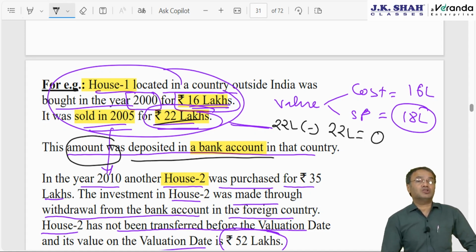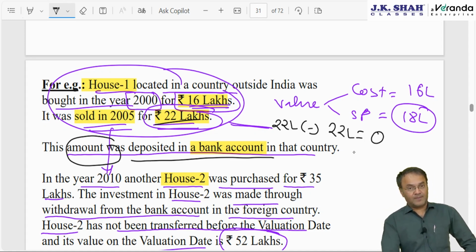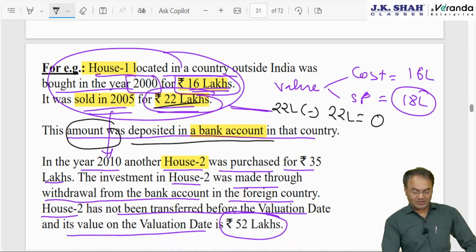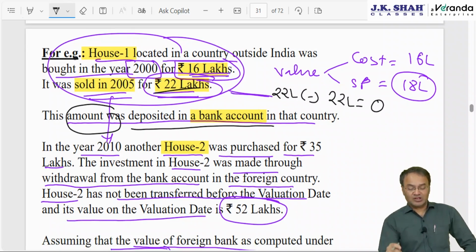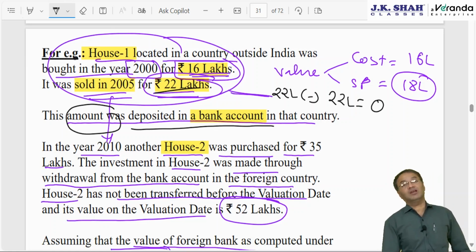Now if the bank account outside India is not disclosed in the IT return in India, then the assessee will be caught. Whenever caught, he will be subjected to tax. At that time, this amount of 22 as an asset does not appear, but there is a value of this asset of 22 lakh offered to tax. However, if the amount was deposited in a bank account in that country, then what will happen?